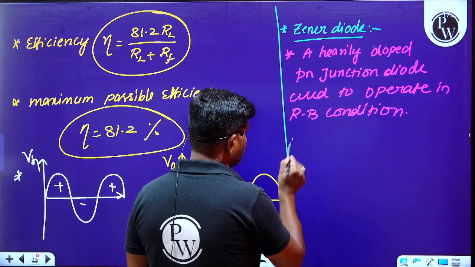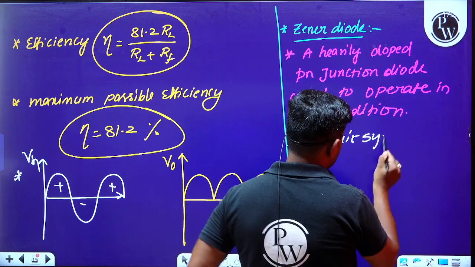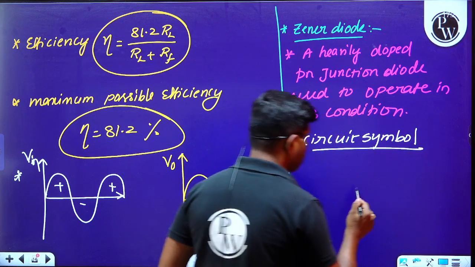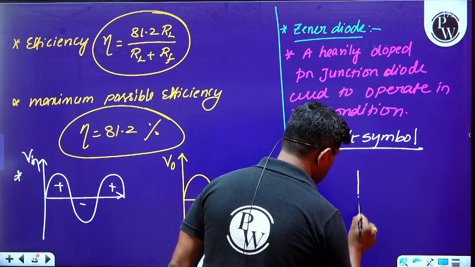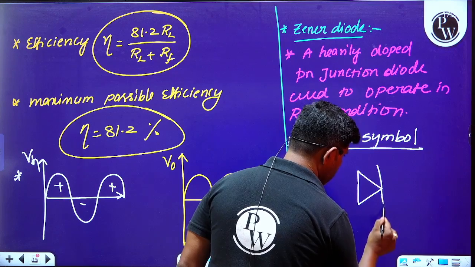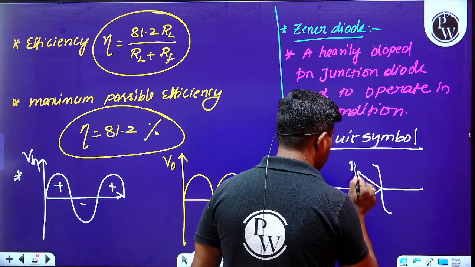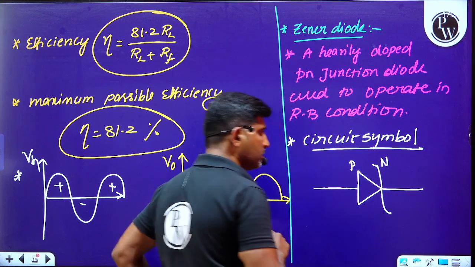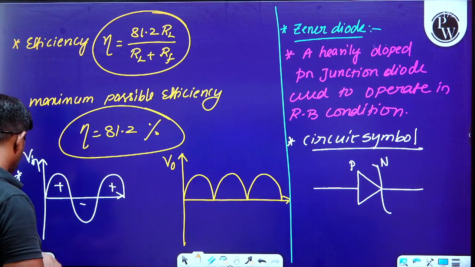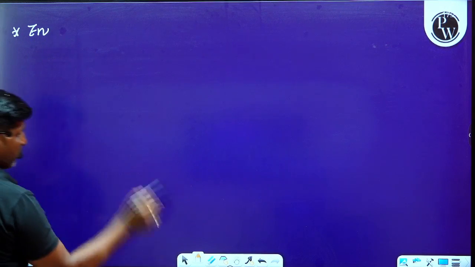And what is the circuit symbol here? The circuit symbol is as shown in the figure. Please have a look here. This is the circuit symbol. This is the P and this is the N. That is a Zener diode. One of the applications, but anyway, it is not in the syllabus, so just have an idea.